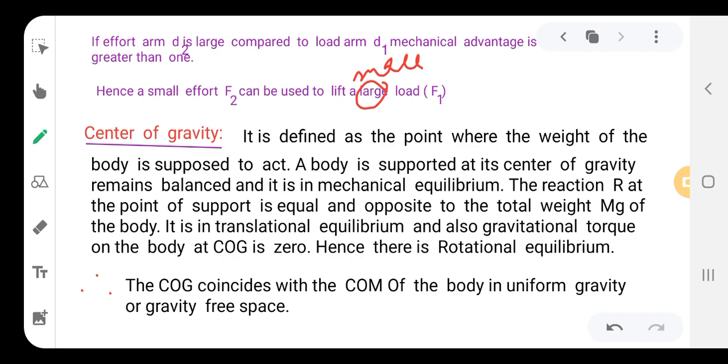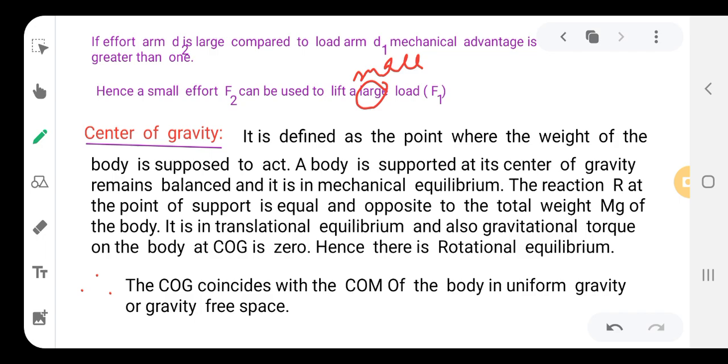If all the forces or masses act on the same point, then the center of gravity coincides with the center of mass, and the body is said to be in uniform gravity or in gravity-free space. That means there is no gravity.